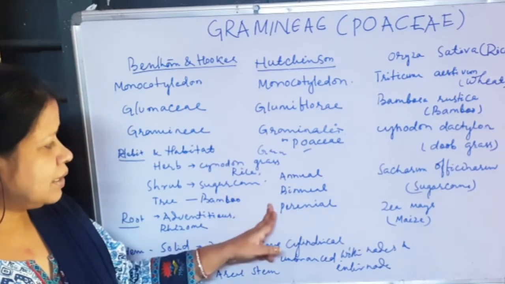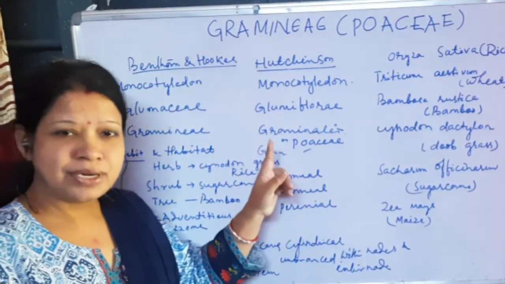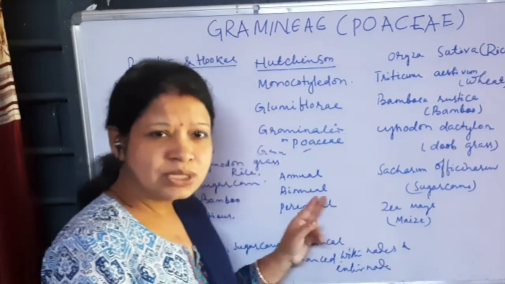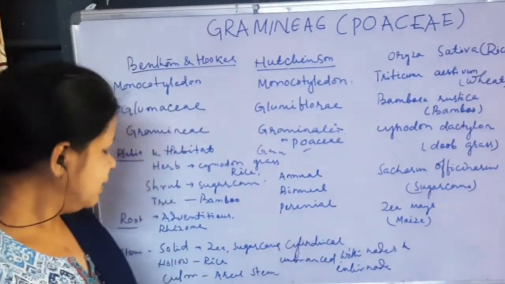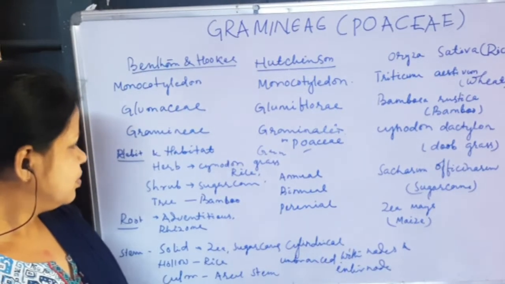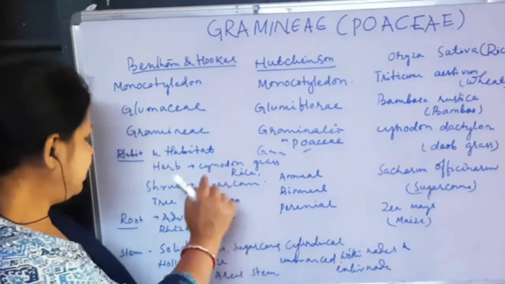About the habitat of the plant, some are annuals which live for a single season, biennials which live for 2 seasons, and perennials which live for many years. So some plants are annual, some are biennial, some are perennial.